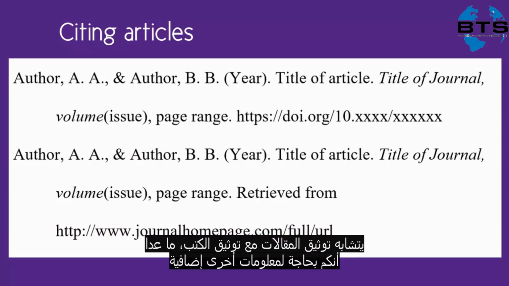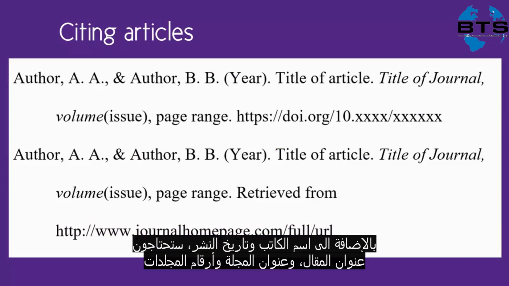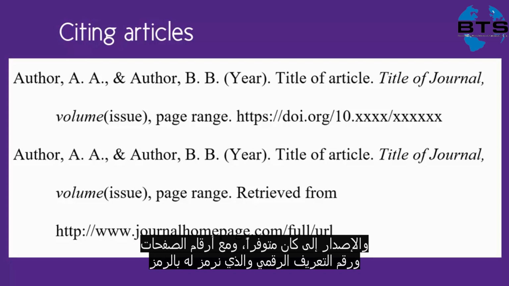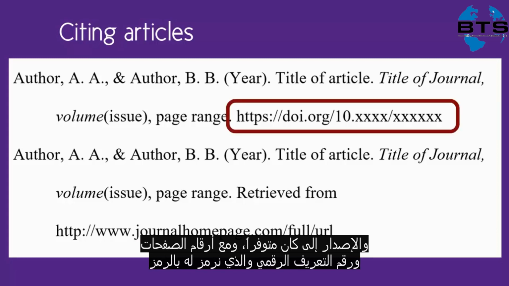Citing articles is similar to citing books, except you need a little bit more information. In addition to the author and date of publication, you need the article title, the journal title, the volume and issue number, if applicable, the page range of the article, and the digital object identifier, known as the DOI.